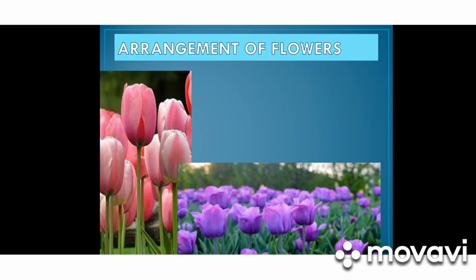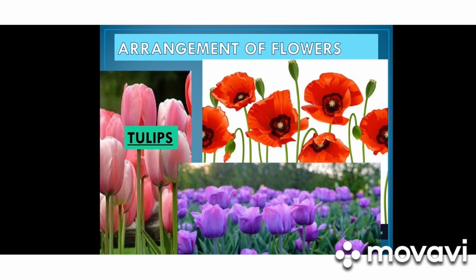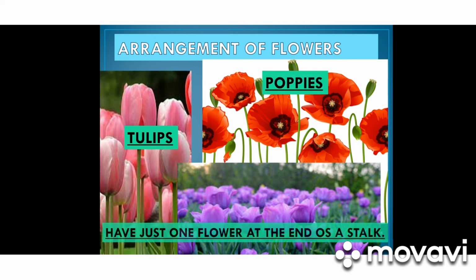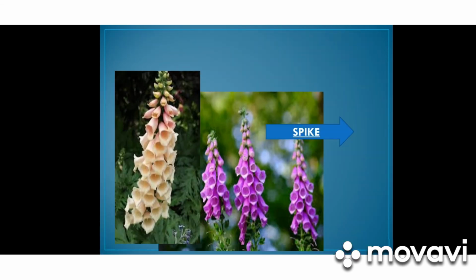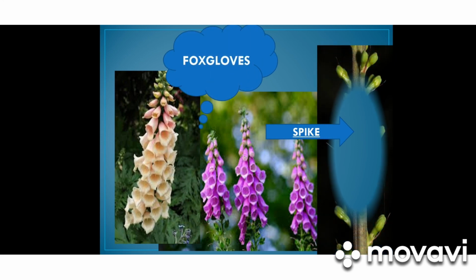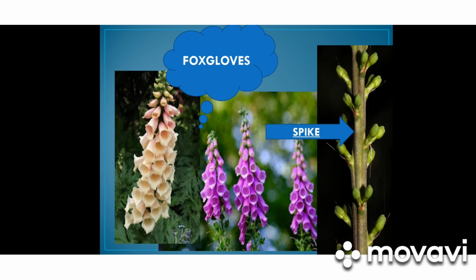Now we will see the arrangement of flowers. Many plants arrange their flowers in different ways. A rose is arranged in a different way than some lilies. Many plants such as tulips and poppies have just one flower at the end of a stalk. But some other plants have flowers arranged in groups. For example, a foxglove. These have flowers arranged in what is called a spike, with the oldest flower at the bottom.